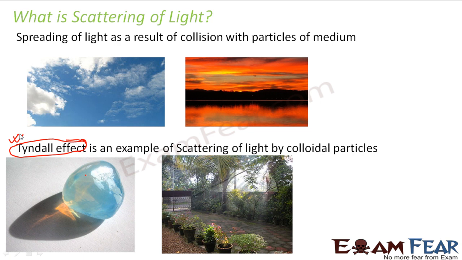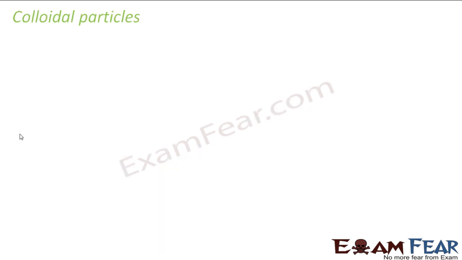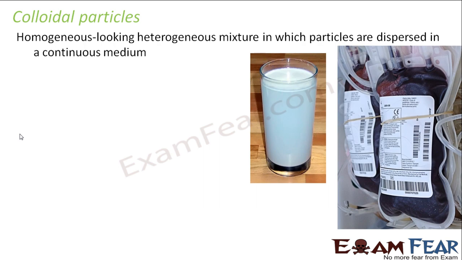So what are these colloidal particles? Again, we got a new term. Let us first understand what are colloidal particles. In order to understand colloidal particles, we will first have to understand what are colloids. They are actually homogeneous looking heterogeneous mixtures. I am sure all of you know what is homogeneous and what is heterogeneous. Homogeneous is a mixture where all the components are uniform throughout.